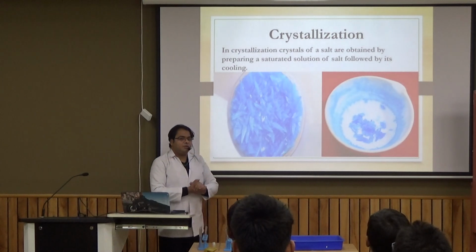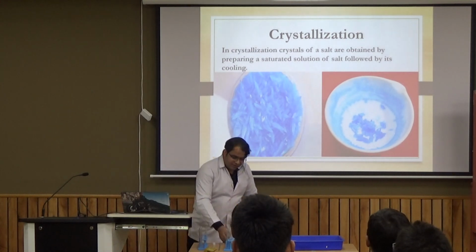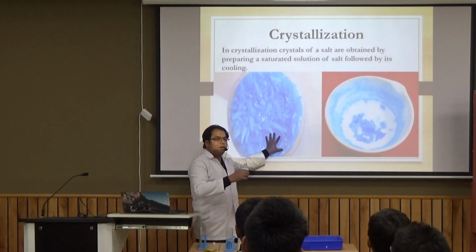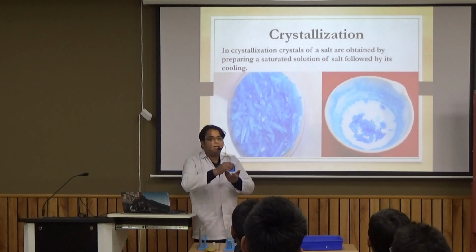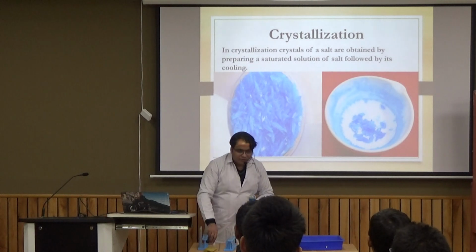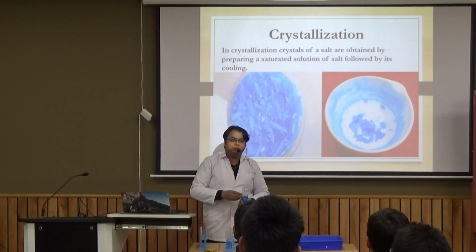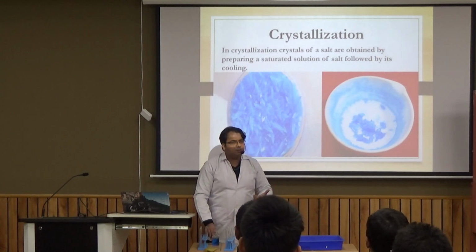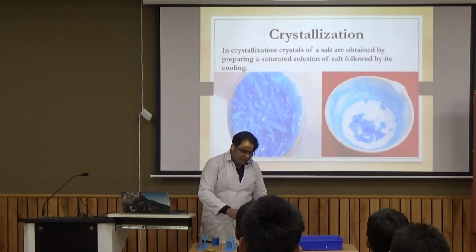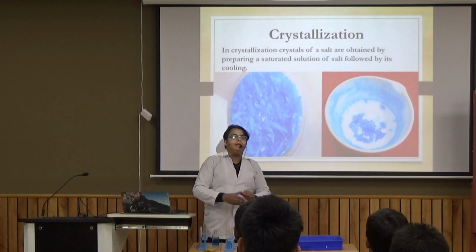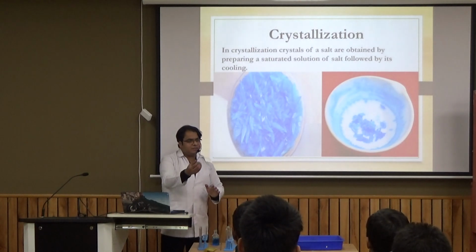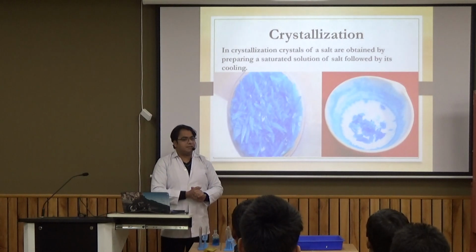Now what do we do in crystallization? You see this solution of copper sulfate? Yes, sir. Here are crystals of copper sulfate. We take copper sulfate crystals and dissolve them in water with heating to prepare a saturated solution of copper sulfate, a solution in which no more copper sulfate can be added, at a temperature maybe 70 degrees C, maybe 80 degrees C.